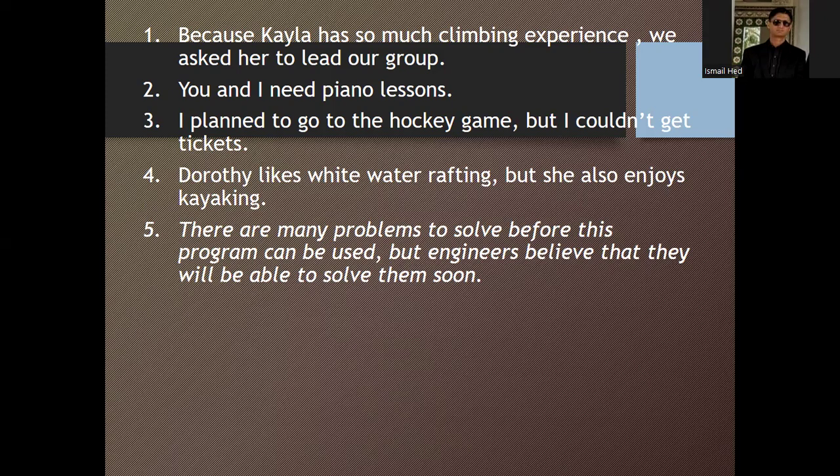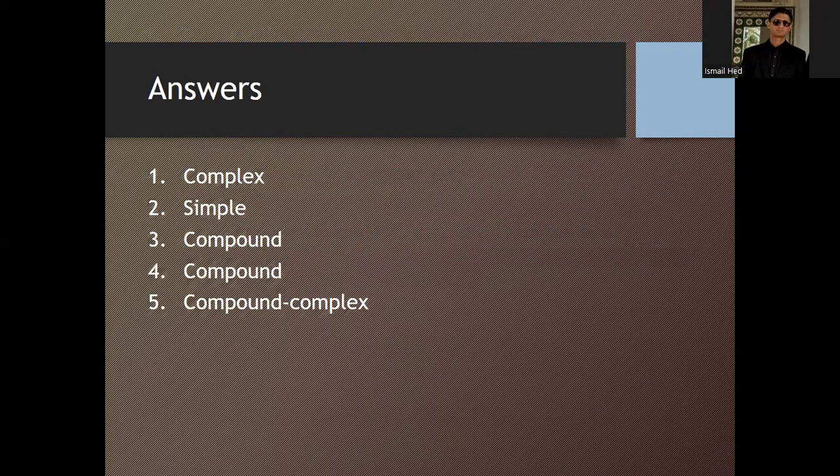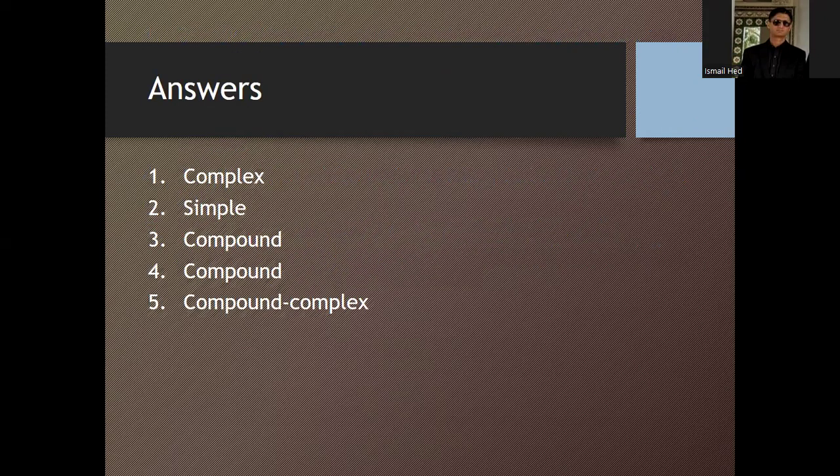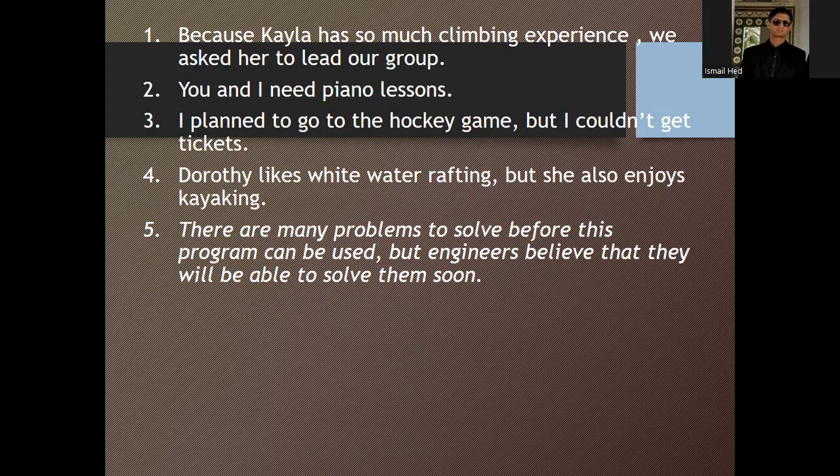Here you can see that "but" is used, so it should be a compound sentence. In the fourth one, Dorothy likes white water rafting, but she also enjoys hiking. So it should also be a compound sentence because a conjunction is used.